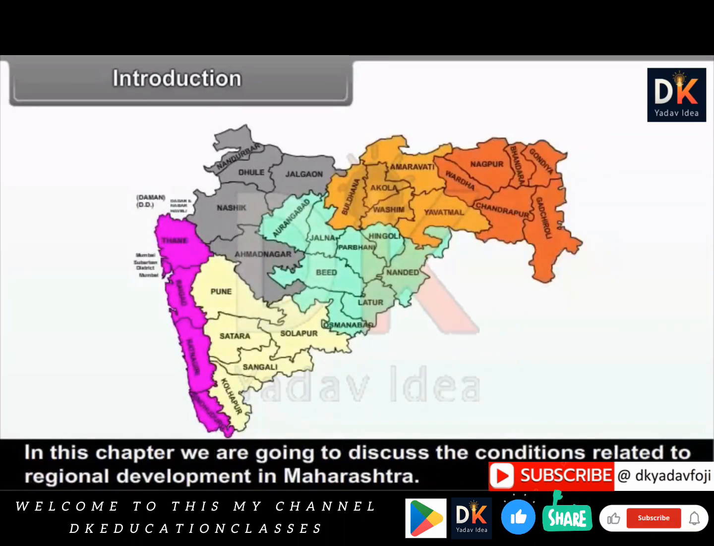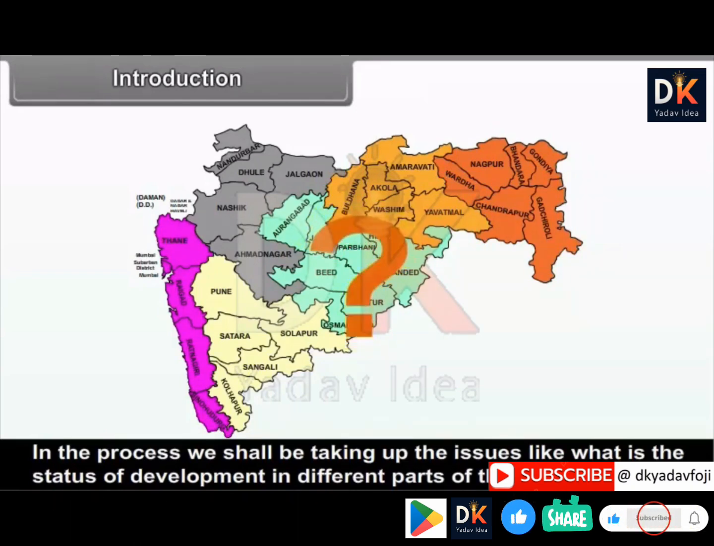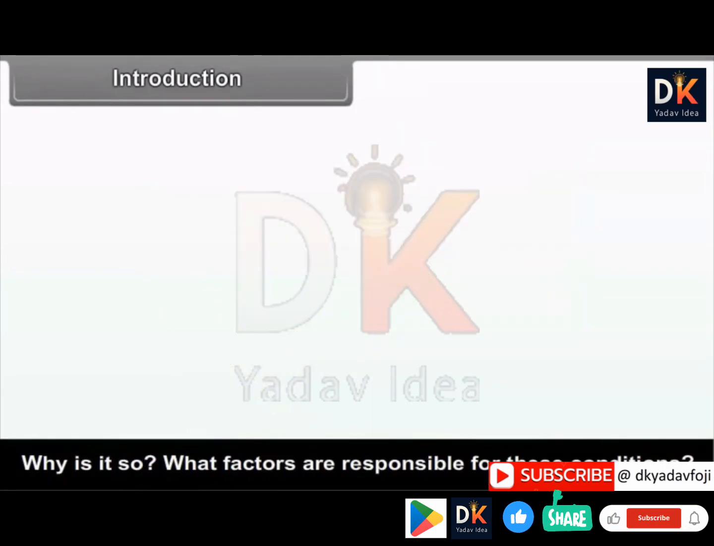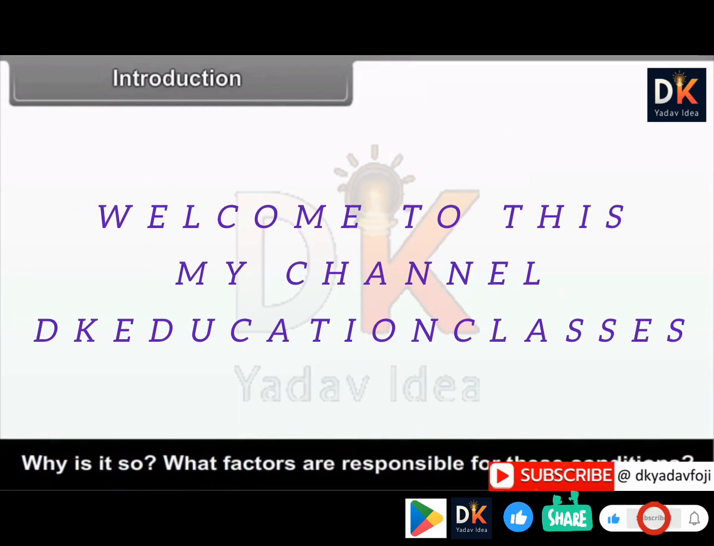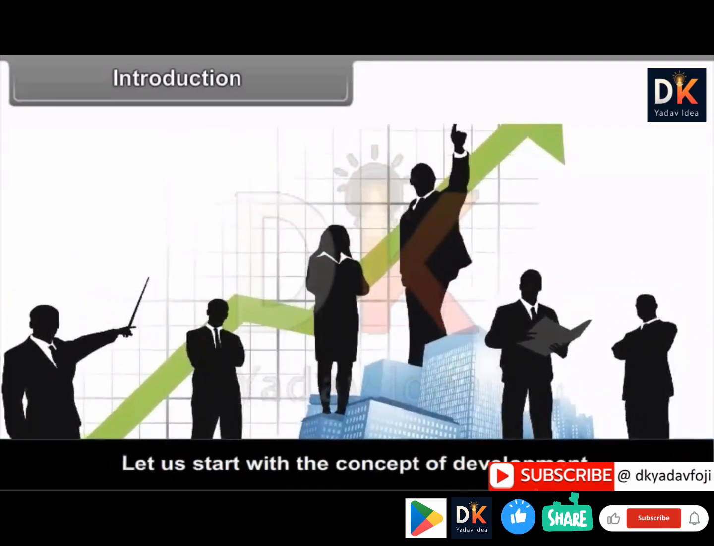In this chapter, we are going to discuss the conditions related to regional development in Maharashtra. In the process, we shall be taking up issues like: what is the status of development in the different parts of the state? Why is it so? What factors are responsible for these conditions? Of course, before that, it is necessary to understand various concepts related to development. Let us start with the concept of development.